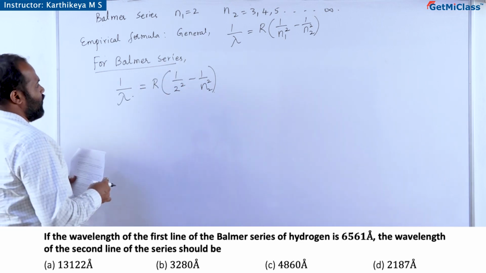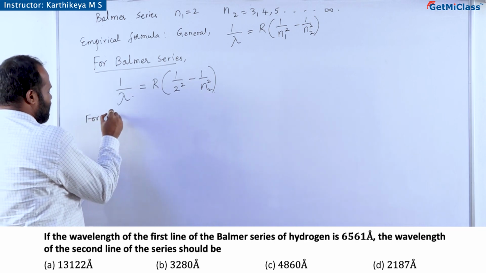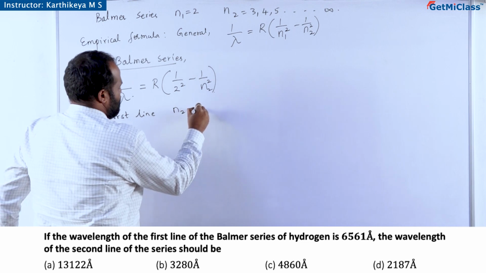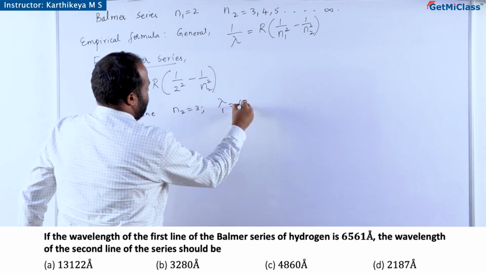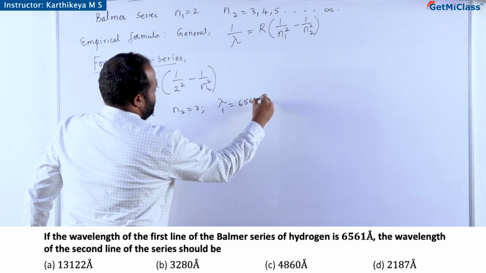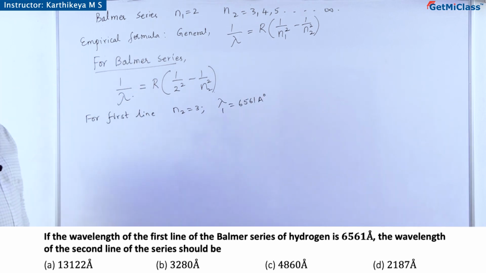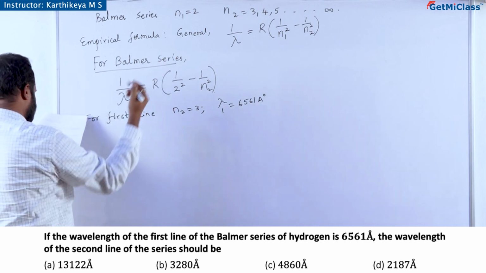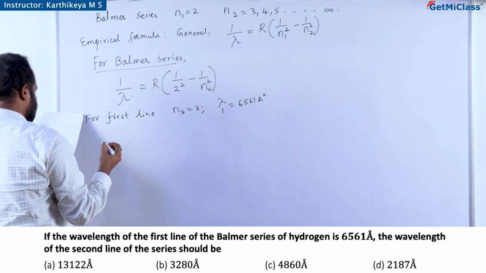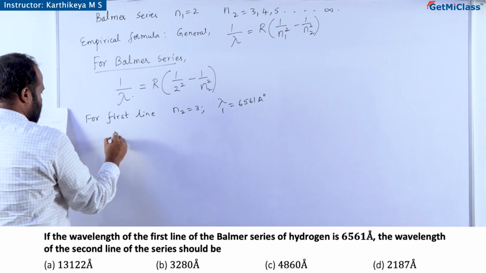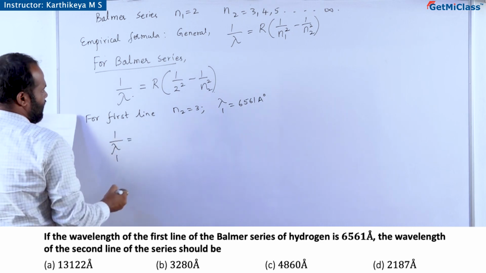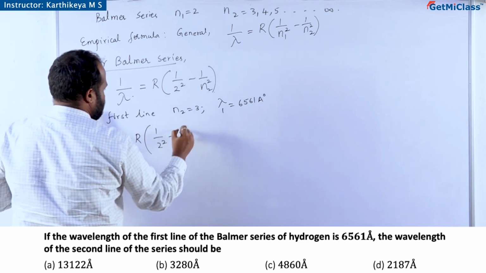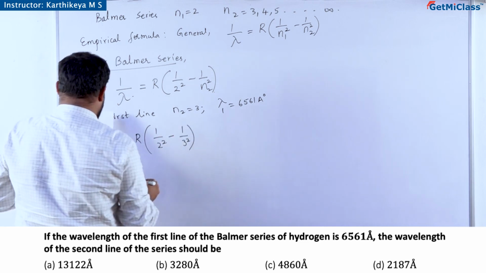Now for the first line, n2 should be 3 and lambda 1 is 6561 angstrom, that is given. However, we will write it first. 1 by lambda 1 is equal to R into 1 by 2 square minus 1 by 3 square.